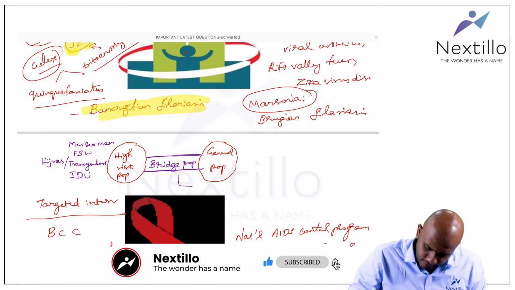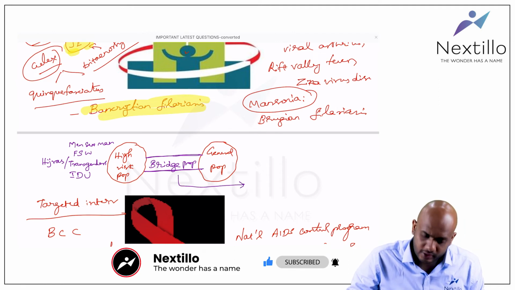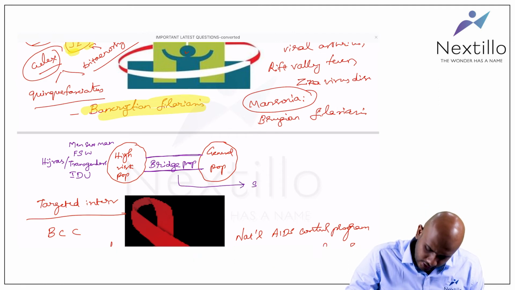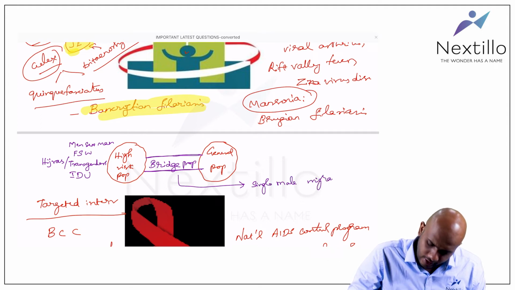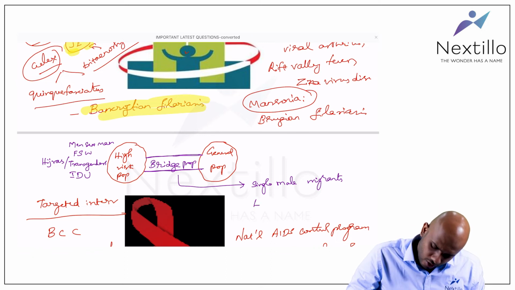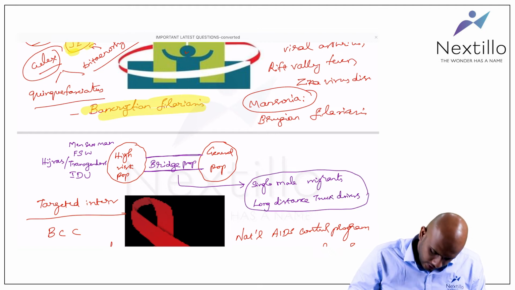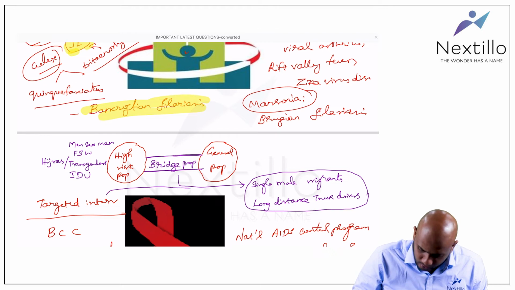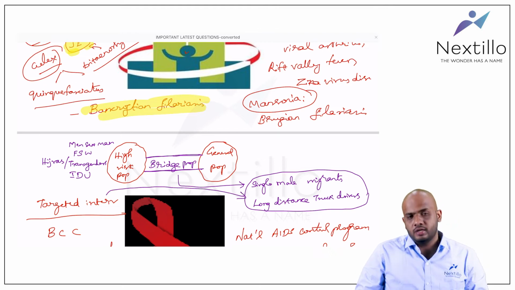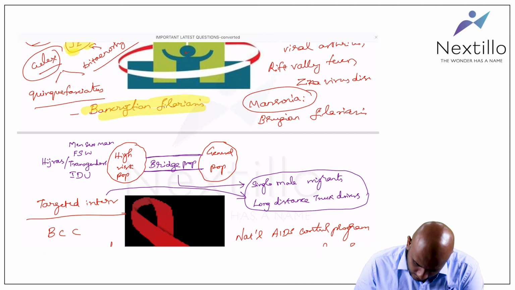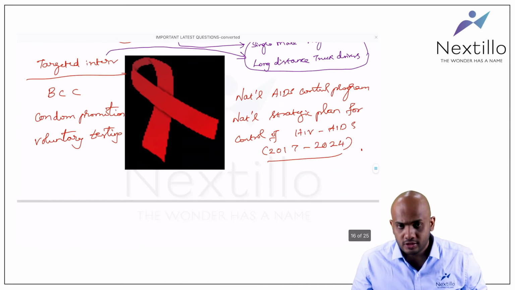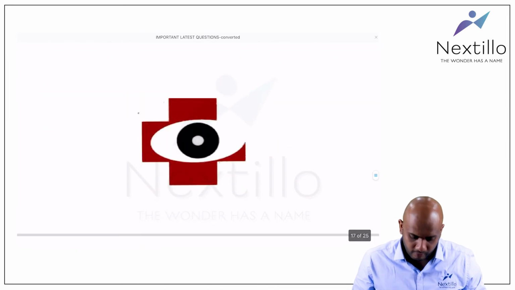So who are all the bridge population? The bridge population is nothing but your single male migrants and long distance truck drivers. So targeted interventions are targeted especially towards the bridge population. That point you should remember.